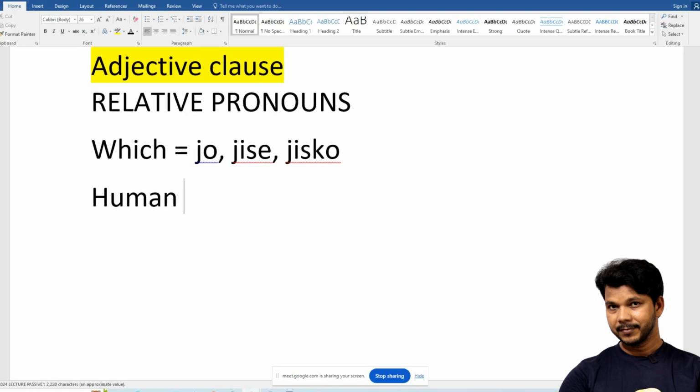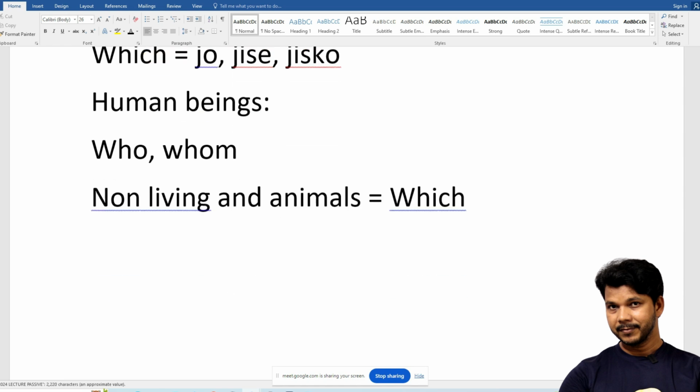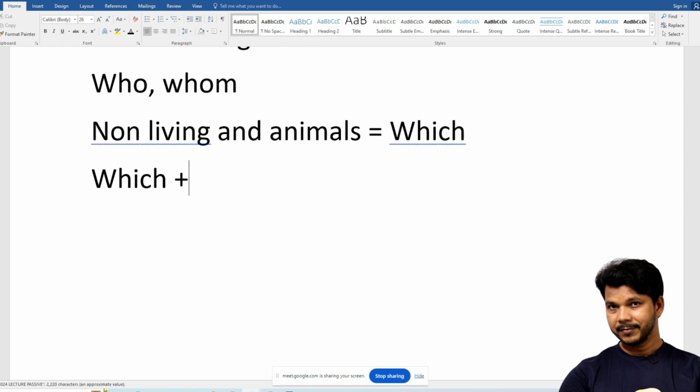Like for human beings, we have two items. One is who, another is whom. But for non-living and animals, we have only one option, that is which. Means we can put which plus verb, and we can also put which plus subject plus verb. Do you understand what I mean? Yes, sir.